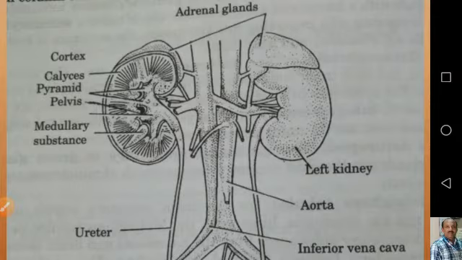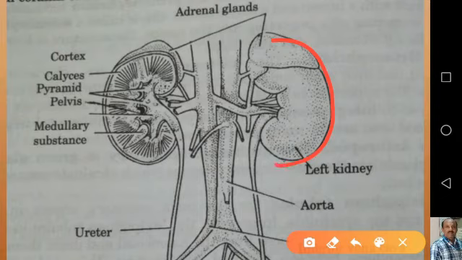Here, this is the outer surface of the kidney, which is convex, and the inner surface is concave. So at the kidney here also, this is the convex and this is the concave.